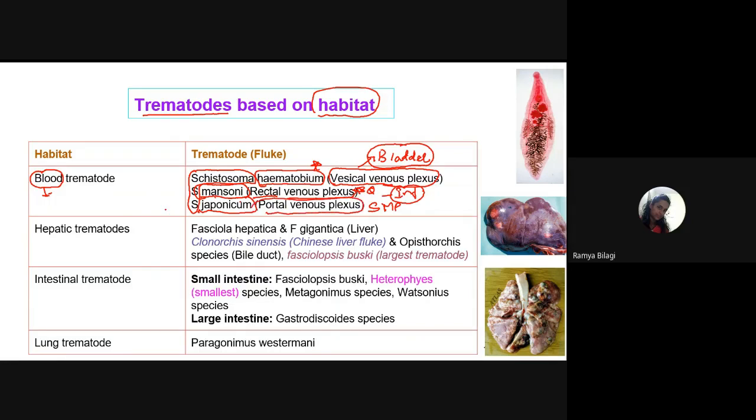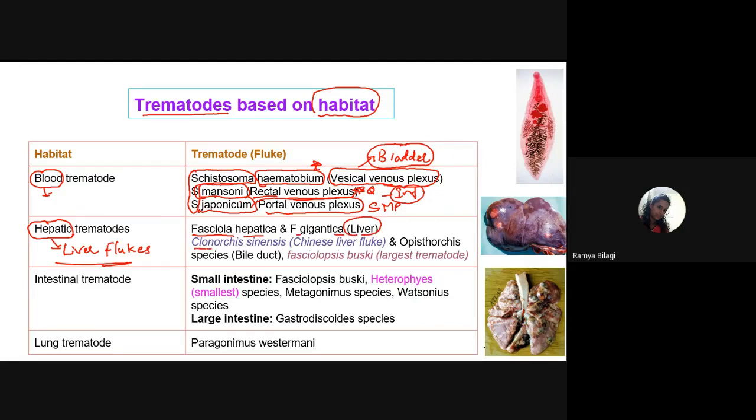So these anatomical areas where they are located are very important. Then what about the hepatic trematodes or flukes? The name itself is self-explanatory. Where does it live? It lives in the liver. That's why they are also called liver flukes. Very important are Fasciola hepatica and Fasciola gigantica. They live in the liver.